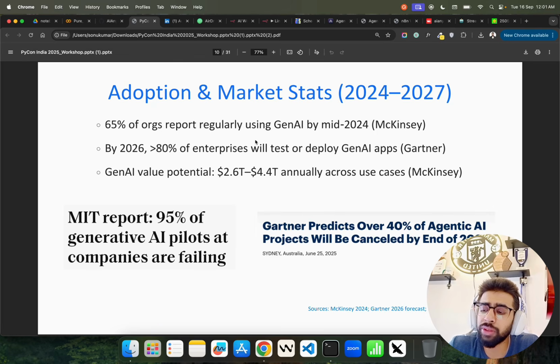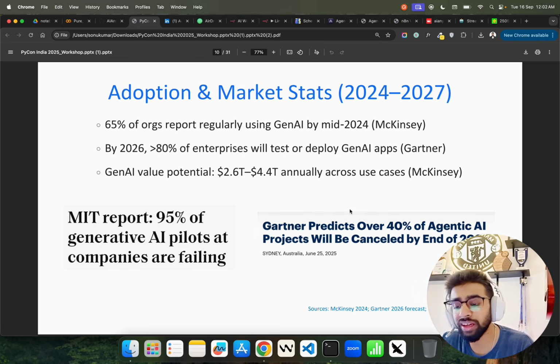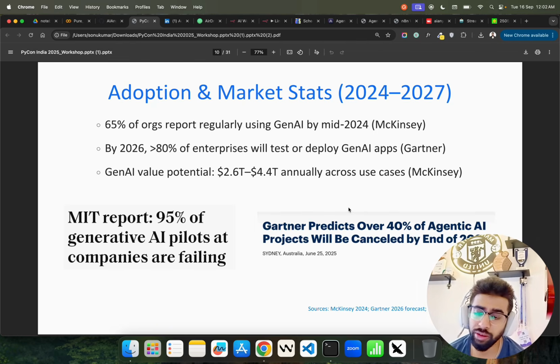If you look at some of the reports, by 2026, 80% of enterprises will test or deploy Gen AI apps. That's what Gartner says. But Gartner also says, on the other hand, that over 40% of agentic AI projects will be cancelled by the end of 2027. An MIT report says 95% of generative AI pilots at companies are failing. Of course, I'm not a big fan of this MIT report because I saw there are some loopholes in that. But the Gartner one is correct because of a lot of issues on the risk management and the ops layer, which are missing in the agentic AI projects within enterprises, because leaders are not capable of making such decisions.